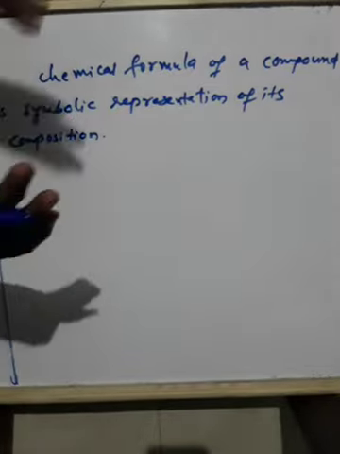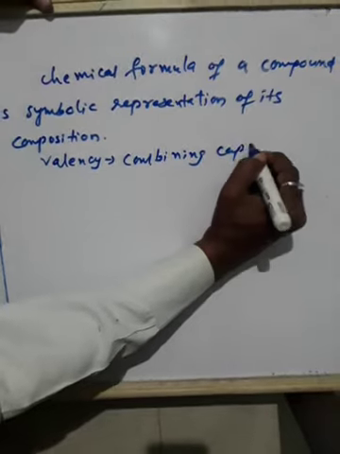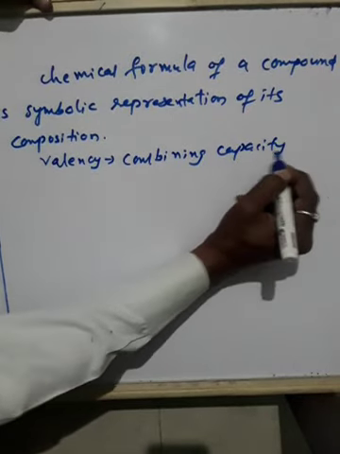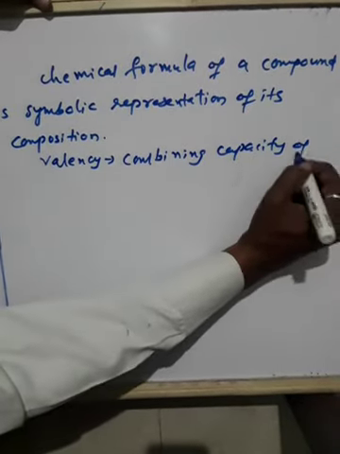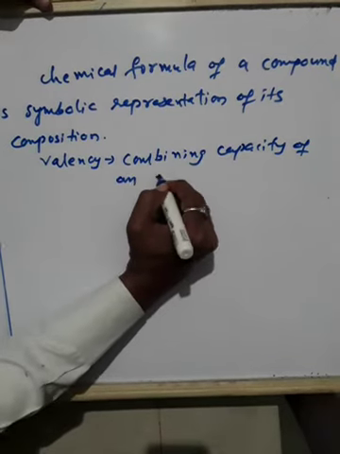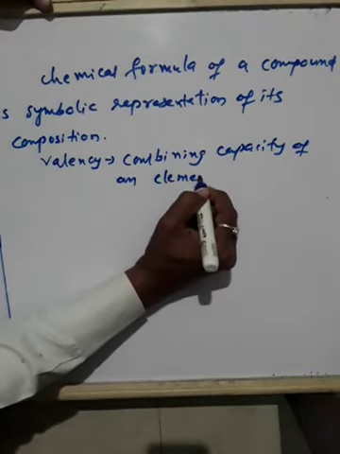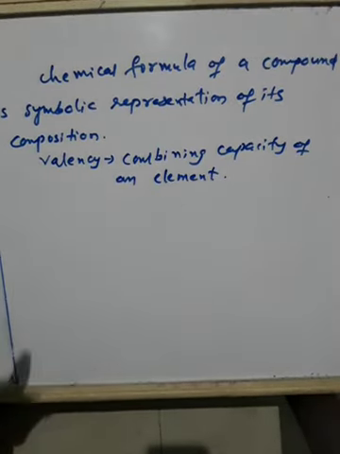Before writing a chemical formula, you should know about valency. What is valency? I told already: valency is the combining capacity of an element. All the elements have a particular charge, so based on those charges, they will combine with different elements and form a compound.